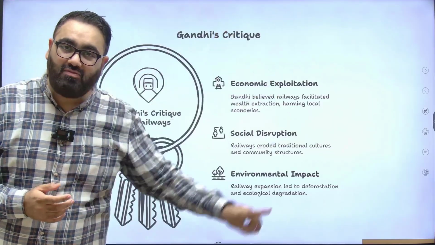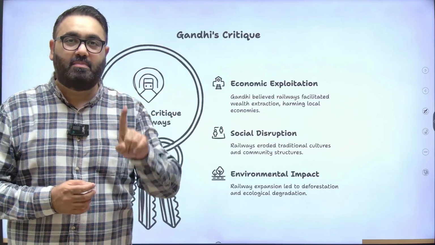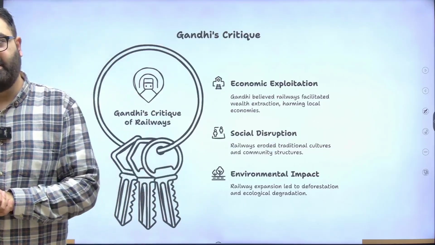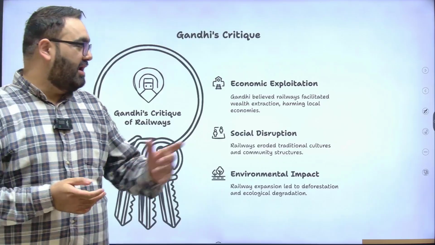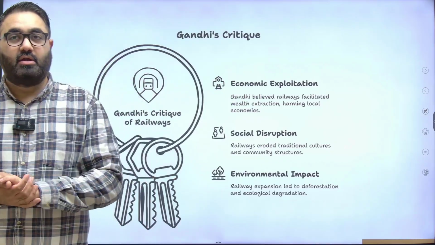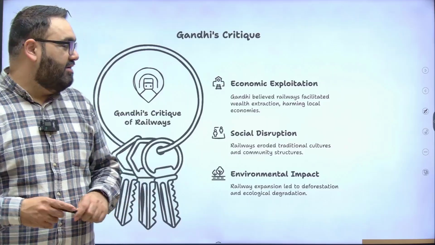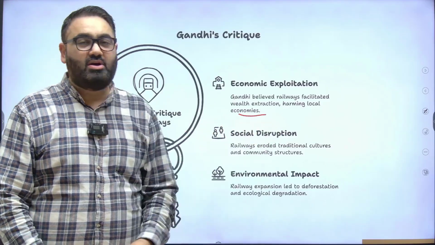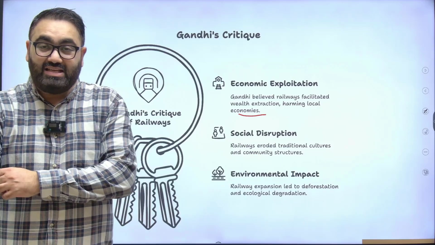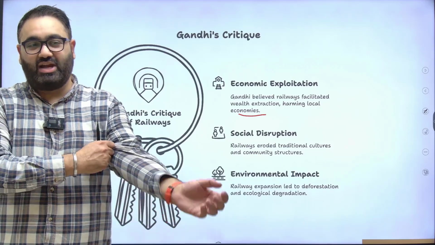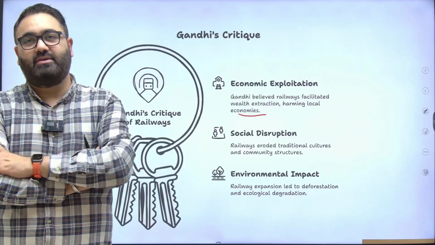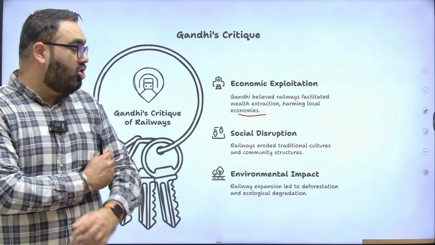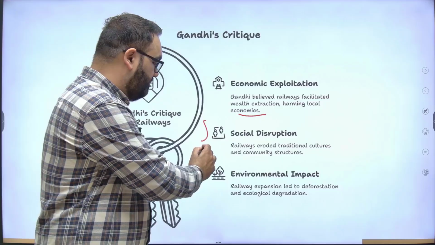But with all of that in place, Gandhi still was a big critic of railways. Why? He talked about economic exploitation. He said that because of the railways, we have seen our wealth being extracted, we have seen our local economy going down because the British are using, or misusing, this to extract Indian products and taking them outside. He also talked about social disruption.